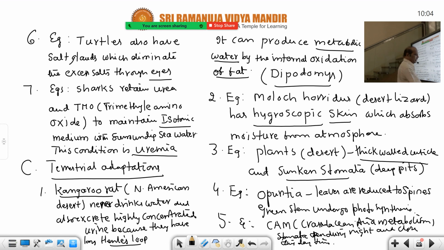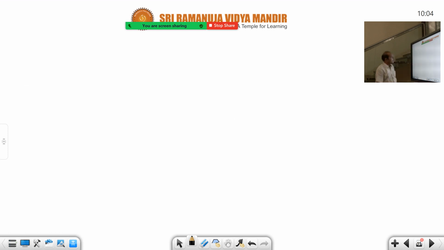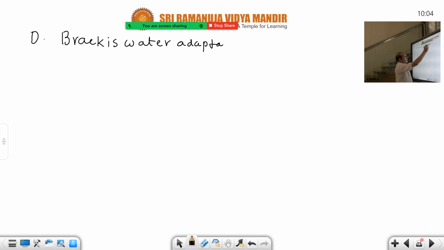And the last and final one is the water problems faced by brackish water organisms. Actually, water bodies we have to cover, because it is discussed separately: brackish water adaptations. How they occur, let us see.